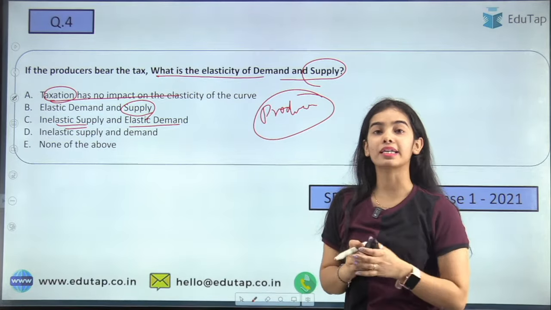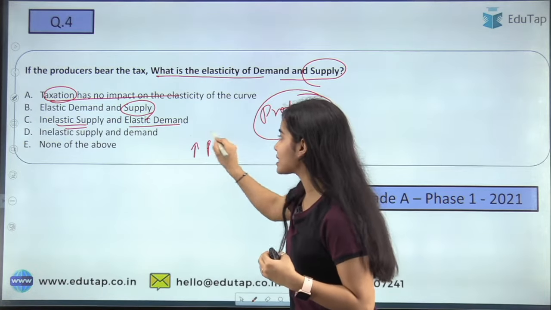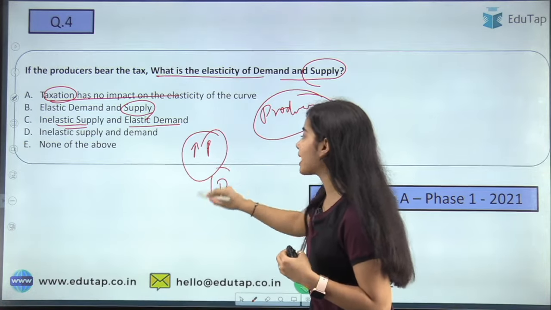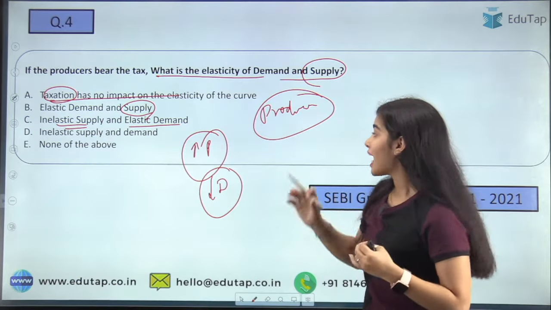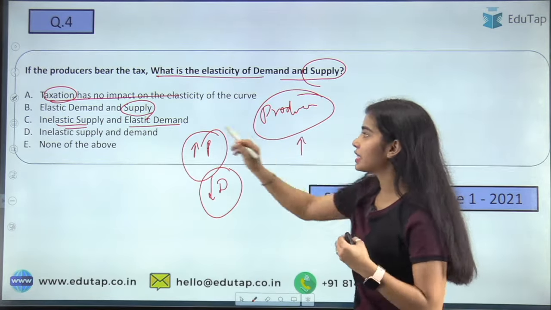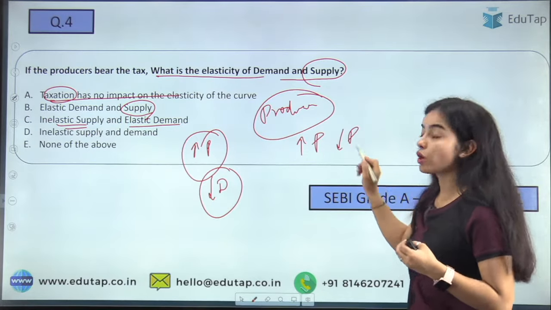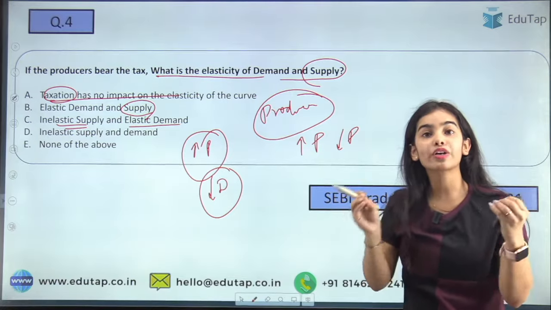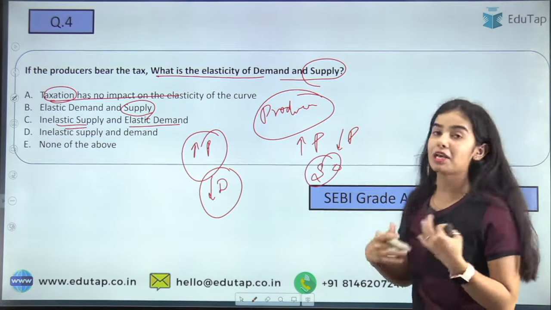Now here you have to understand that if the demand is elastic, that means if the prices are rising, the demand will reduce by a huge amount and there will be huge losses to the producer. And when there is inelastic supply, if the price is rising or falling, the supplier cannot reduce or increase the supply because the supply cannot change by much.